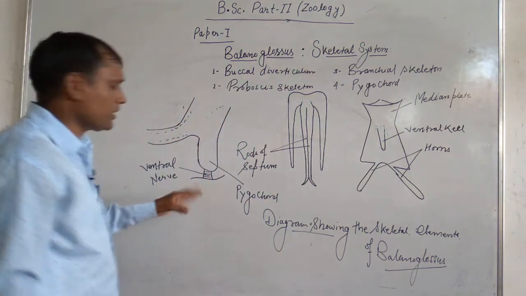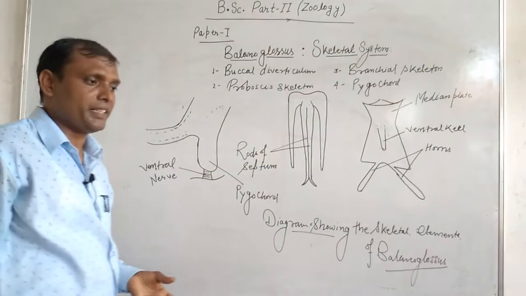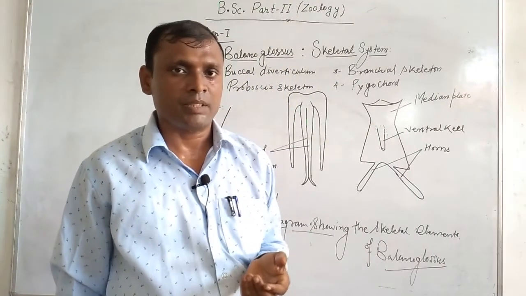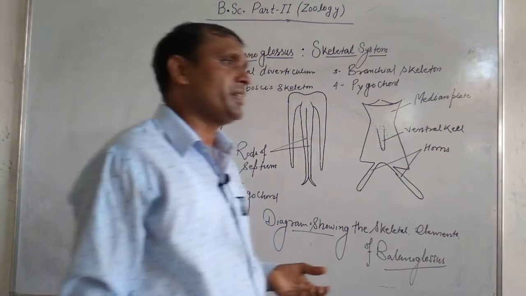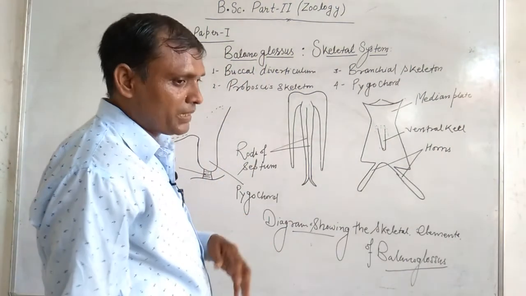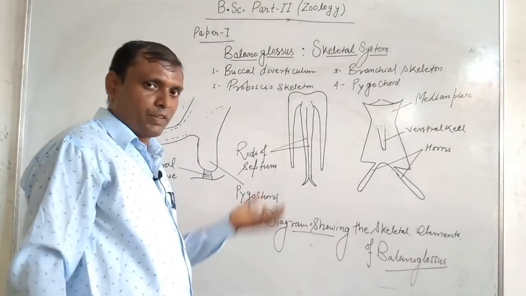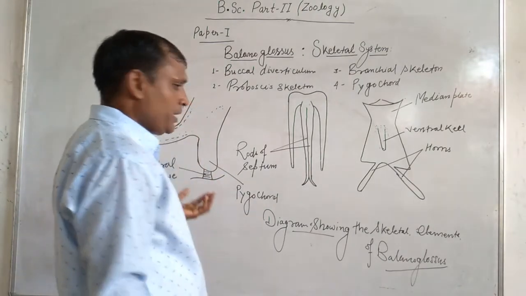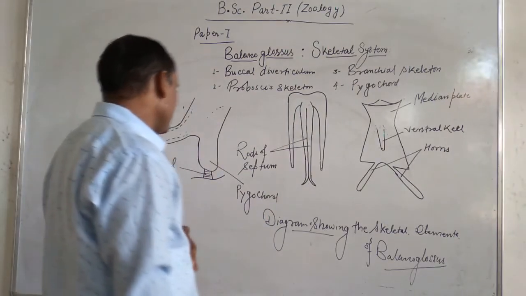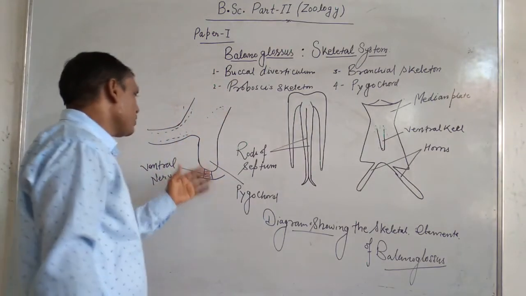It helps in supporting the post-hepatic region, which is located inside the trunk region. The trunk region contains hepatic zones, which are divided into prehepatic, midhepatic and posthepatic regions. The posthepatic region is especially supported by the pygochords.